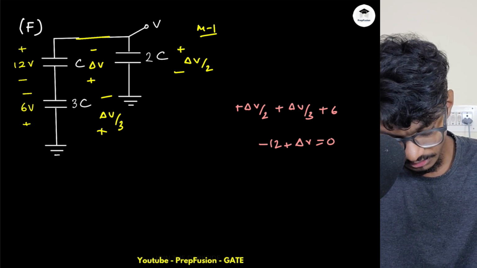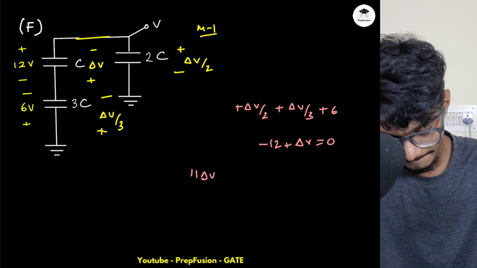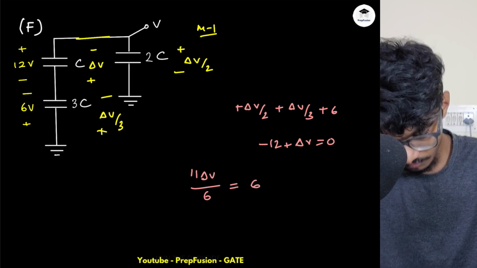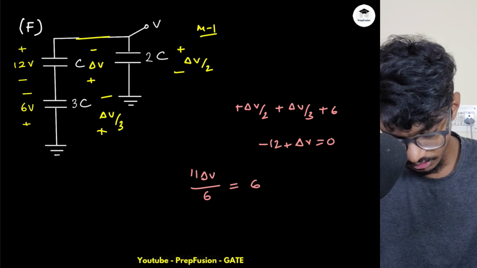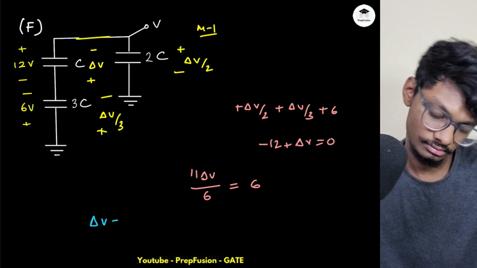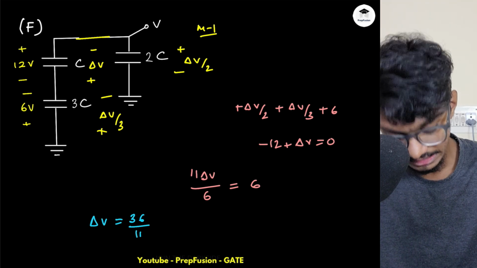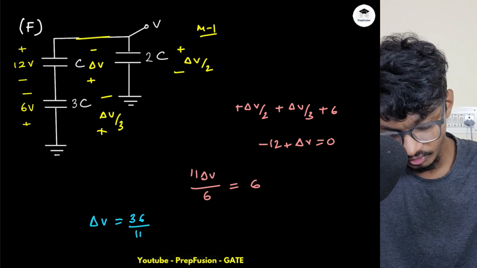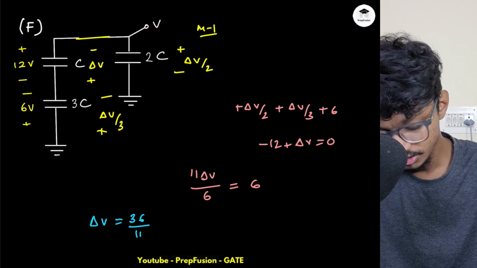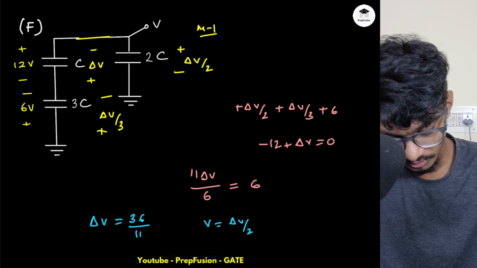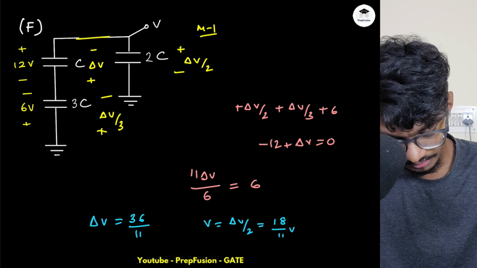So this will be 11 delta V equals to 6. So what will be this value? Delta V equals to 36 by 11, right? Delta V is equal to 36 by 11, but I need the value of voltage V here. So what is that? Is delta V by 2. So V is delta V by 2. It is 18 by 11 volts.